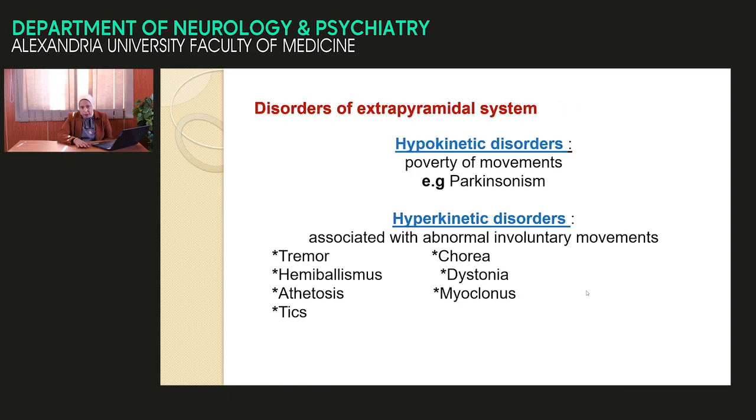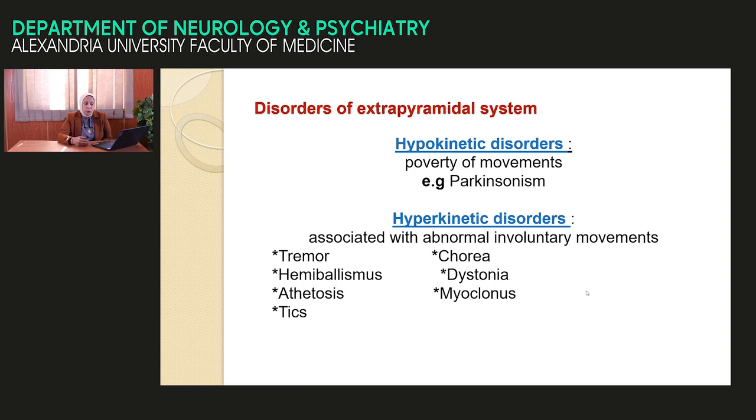Before we start my lecture, let us put a simple classification for the extrapyramidal system. We divide the patients into hypokinetic movement disorder and hyperkinetic movement disorder. Hypo means diminished, and kinesia means movement. In these patients, the main presentation is diminution of movement, limitation of movement, bradykinesia.